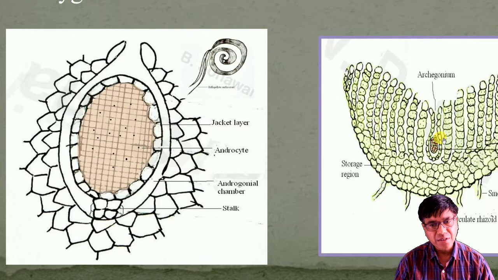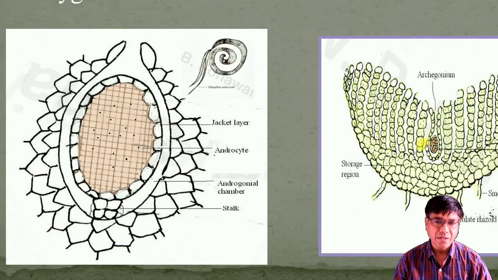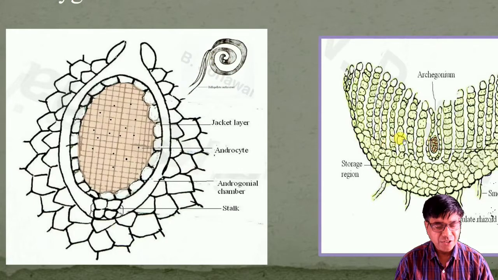Through this substance, many antherozoids swim and reach up to the egg, but only one antherozoid succeeds to penetrate an egg cell. The nucleus of antherozoid fuses with the egg and thus fertilization is completed.